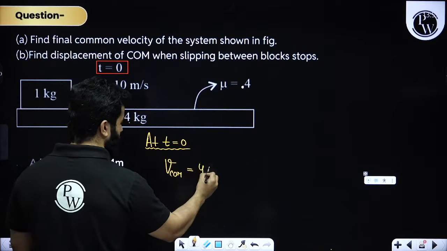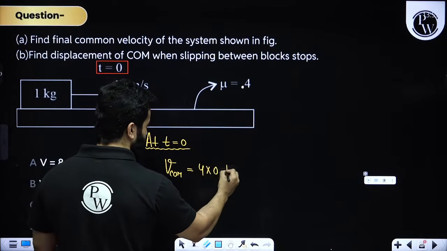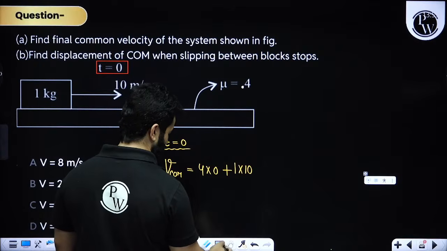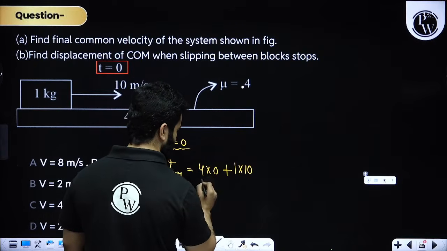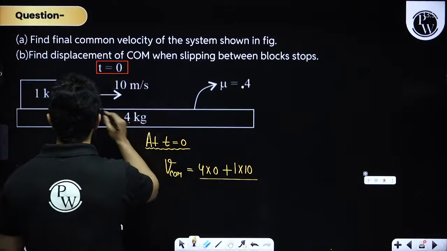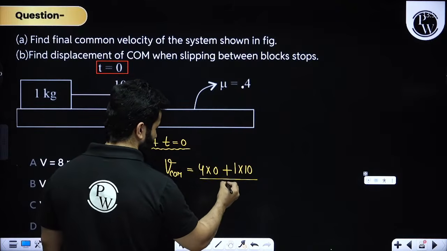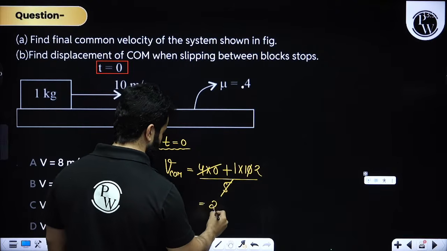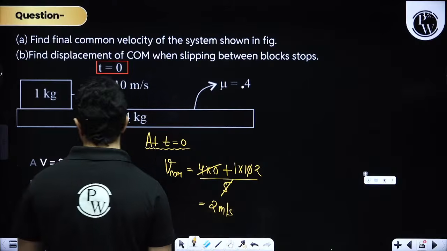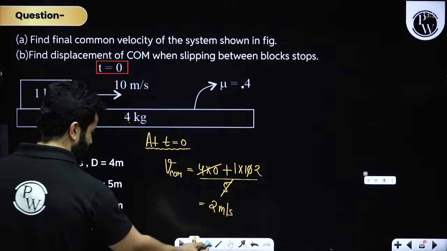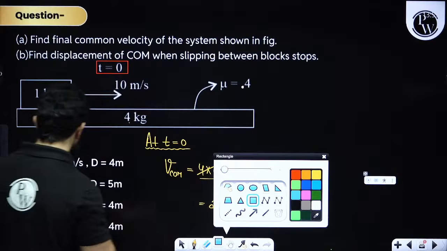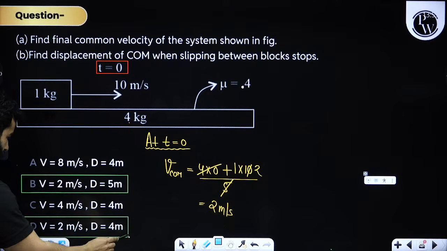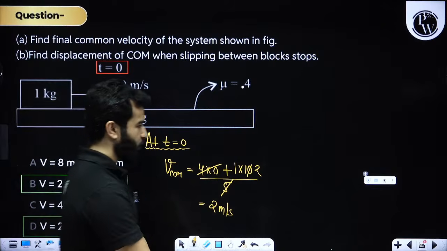m1, 4 kg, into 0, because it is not moving at t equals to 0, plus 1 into 10, whole divided by 1 plus 4, that is 5. So this will become 0, this is 2, so the answer is 2 meter per second. So either the answer is going to be option B or option D.